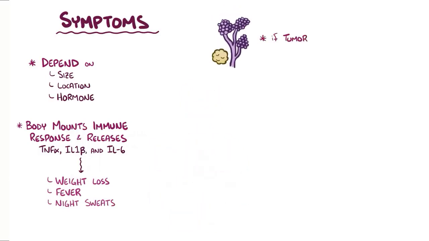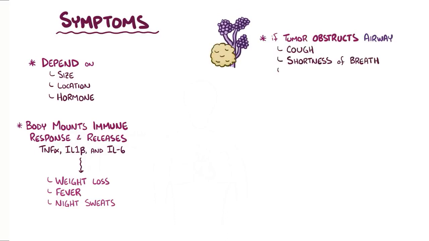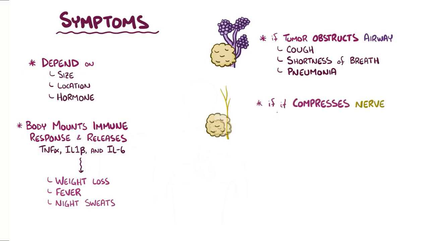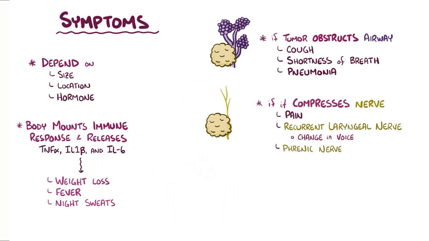If the primary tumor physically obstructs the airway and presses on surrounding tissue structures, it can cause a cough, shortness of breath, and leads to a pneumonia in the lung tissue behind the obstruction. Compression of nearby nerves can cause pain, and compression of specific nerves like the recurrent laryngeal nerve and phrenic nerves can cause changes in voice or difficulty breathing, respectively.